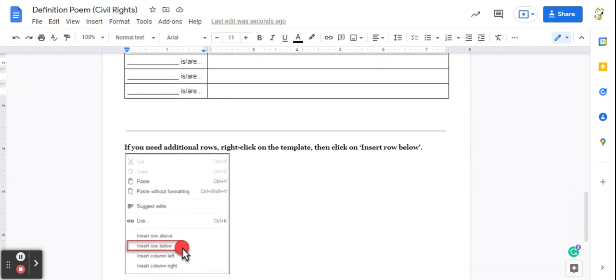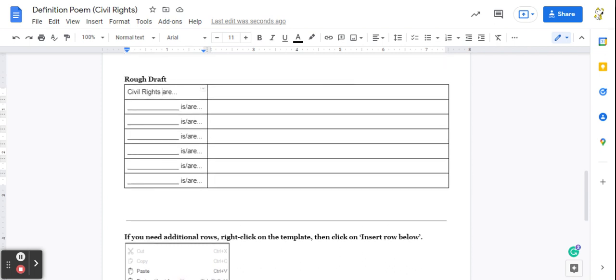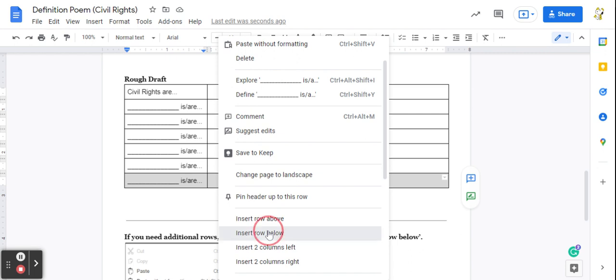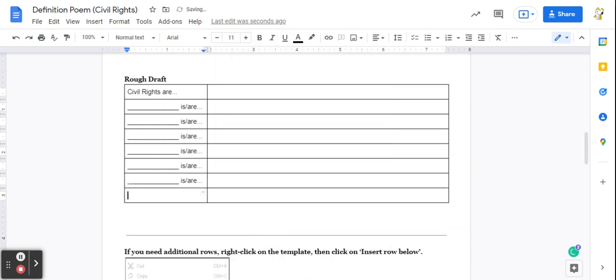Now, you are responsible for writing a 10-verse poem. On here, there are only 7. So, in order to add more lines if you are doing the rough draft online and not in your notebook, you would highlight that row, right click, and then click on insert row below. And you would insert enough rows to meet that need of 10.